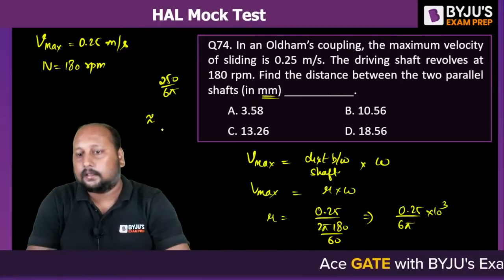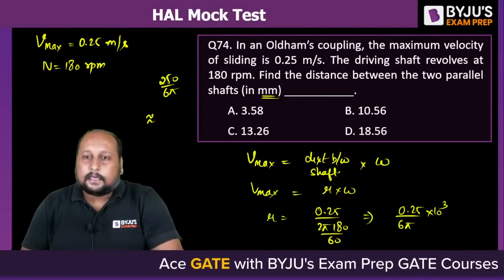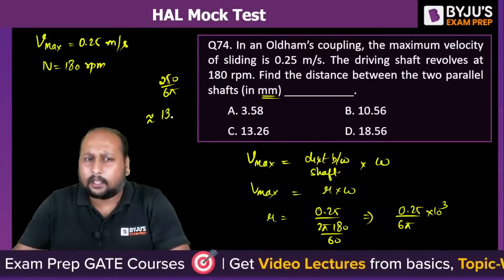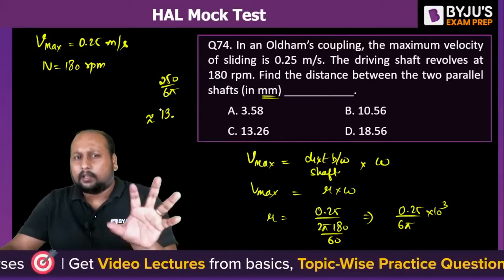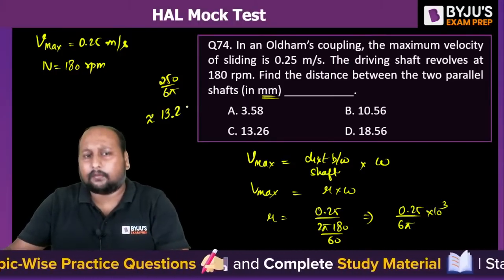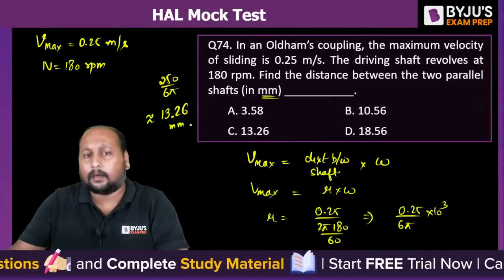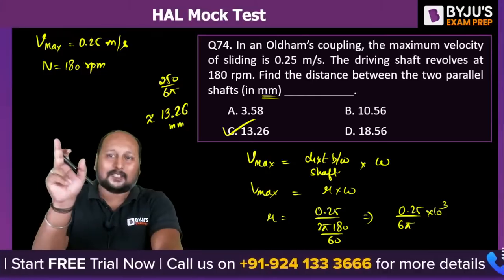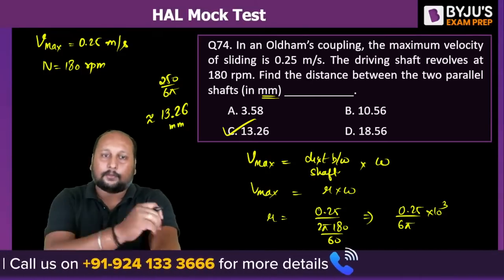Yes, done. A, B, C, D. So we are getting option C, 13 point something. Because look, 3.96 into 3, 18 point something, so your 13 point something should come in mm. So option C is the correct answer. 13.26 is the distance between the two parallel shafts that we are getting. Option C is the correct answer.